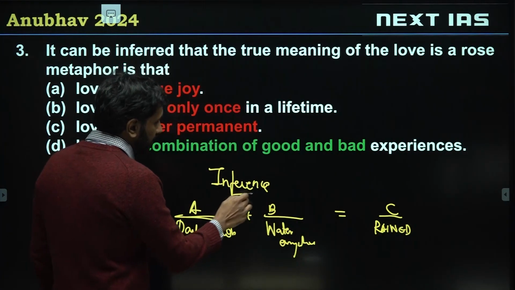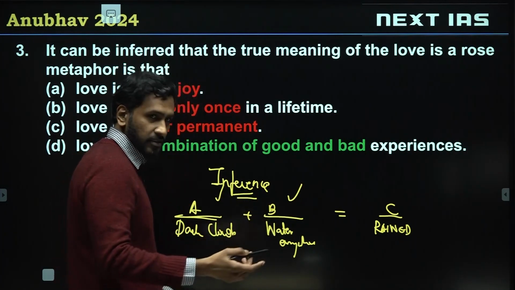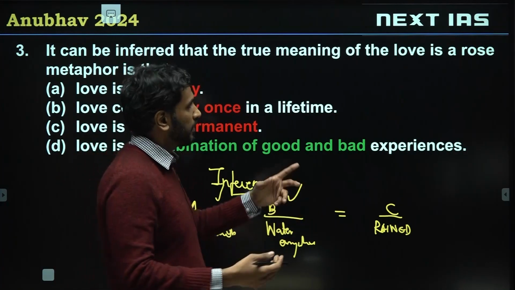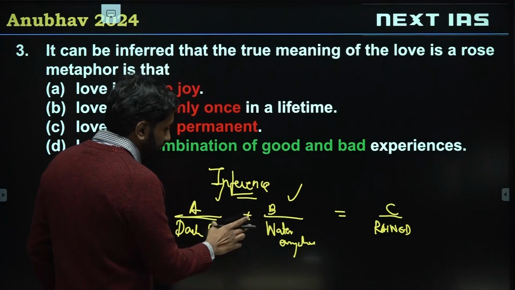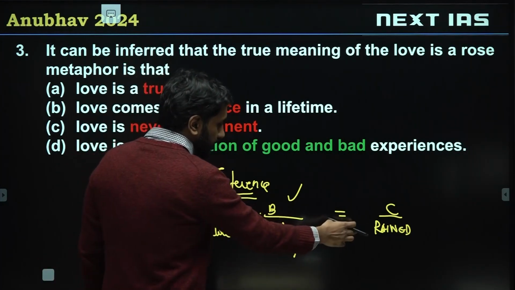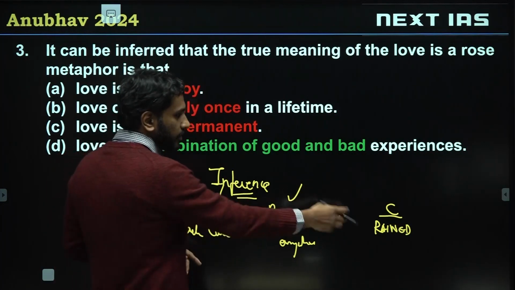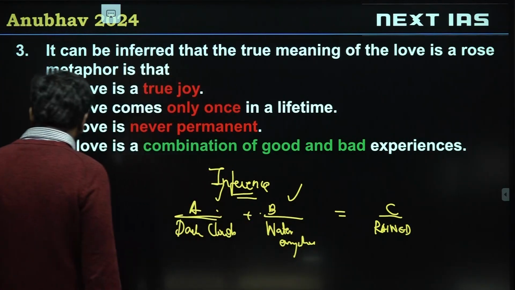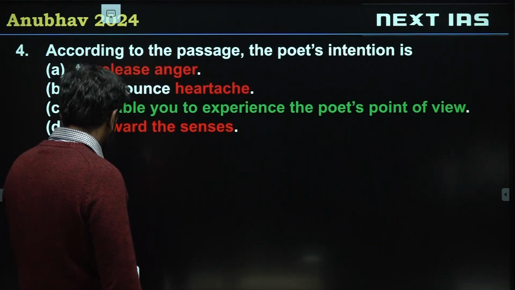An inference is a conclusion we make on the basis of some facts. You can make conclusions based on one fact also, or two facts, or three facts. In this case, both these facts are required for this conclusion. I can't infer that it has rained just based on water everywhere or just based on dark clouds. I need both of them to infer that it has rained. Keep that idea in mind. Like I said, I'll quickly discuss these ideas when we come to those questions.